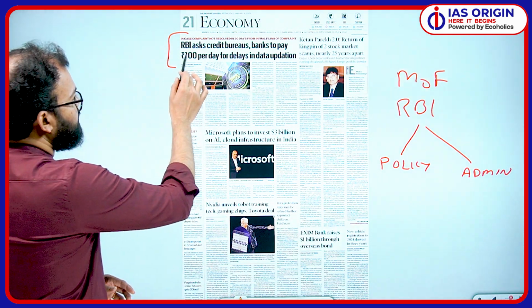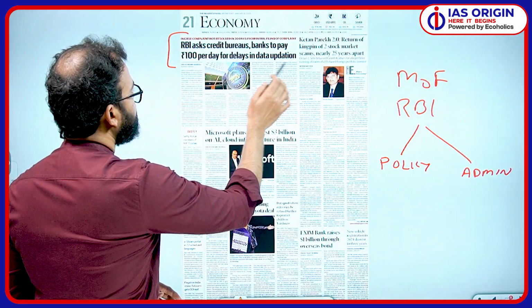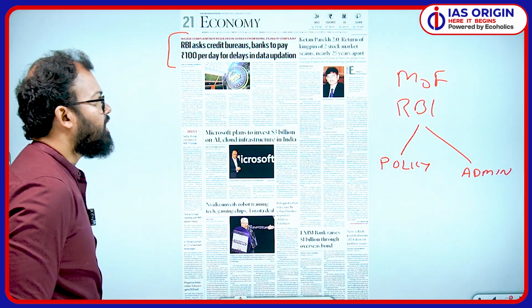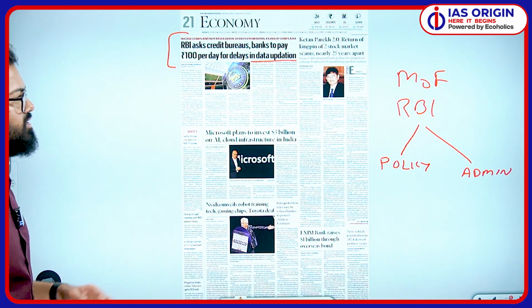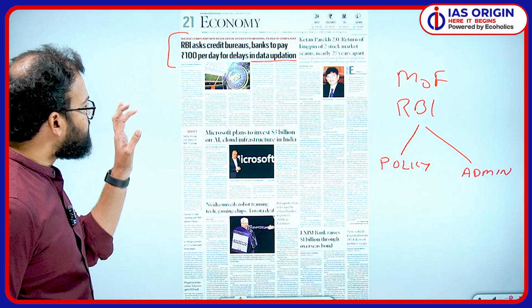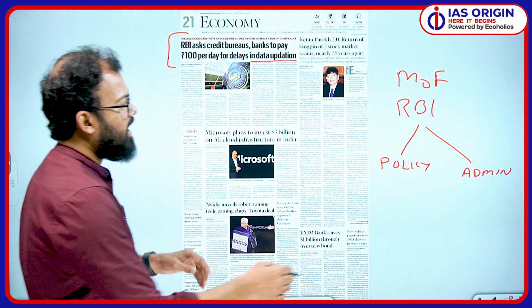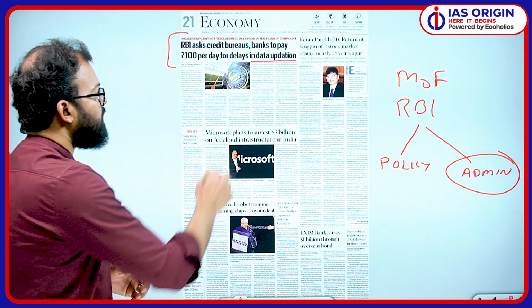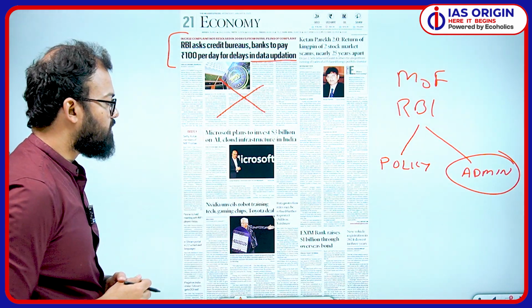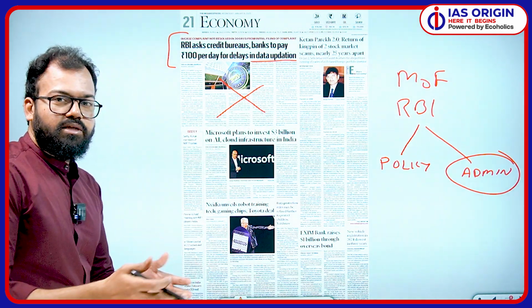So here you can see RBI asked Credit Bureau banks to pay 100 rupees for delay in data updation. Now here the word is data updation, because the data protection bill and all that was in news. But for this purpose, this is more administrative news of RBI, not policy related. So again, you can leave this news because it will not come as a question.